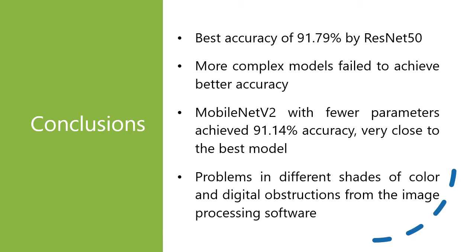The best accuracy of 91.79% by ResNet 50 can even beat complex models which failed to achieve better accuracy. In our conclusion, MobileNet v2, as our model of interest to build an embedded system, achieved a similar accuracy of 91.14% compared to the best model.